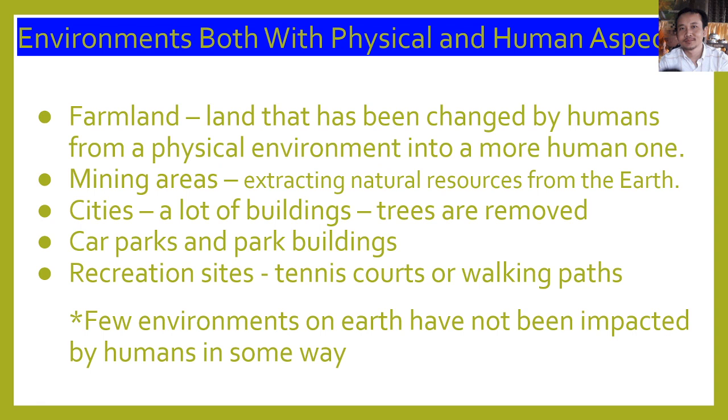Mining areas, I mean extracting natural resources from the earth.